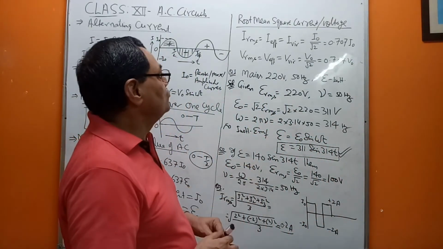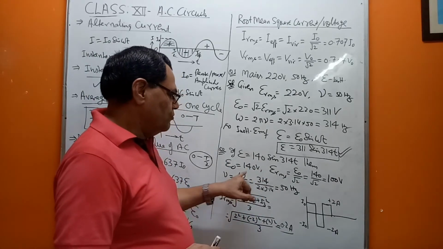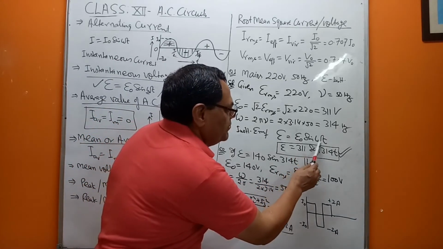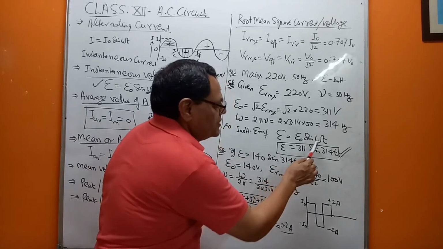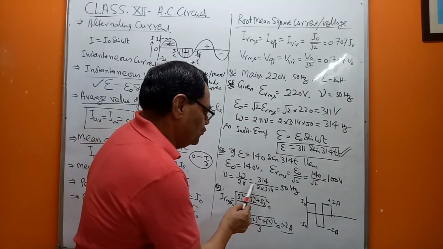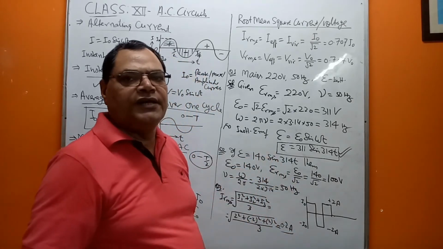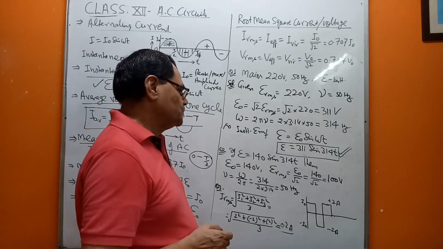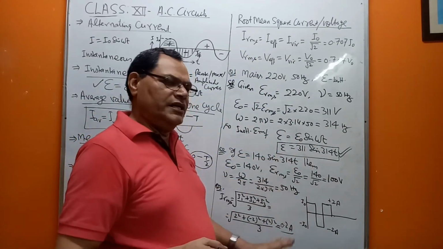We know that omega is equal to 2 pi nu, so the frequency nu is omega upon 2 pi. Omega is given here. The moment you compare a sine omega t, here it is 314 t, so by comparing, 314 is nothing but omega. Therefore, omega 314 over 2 pi, when you substitute and simplify, you will get 50, that is 50 hertz. Alright? Yes. So these are the two very important questions.